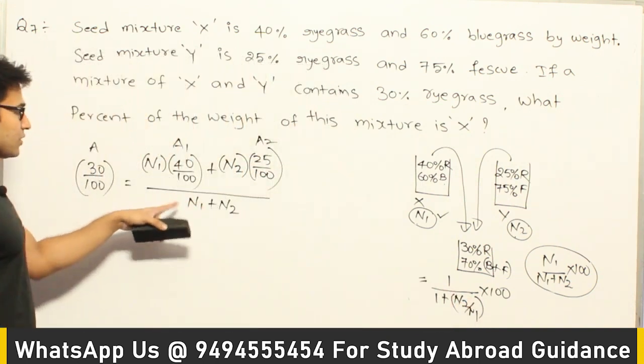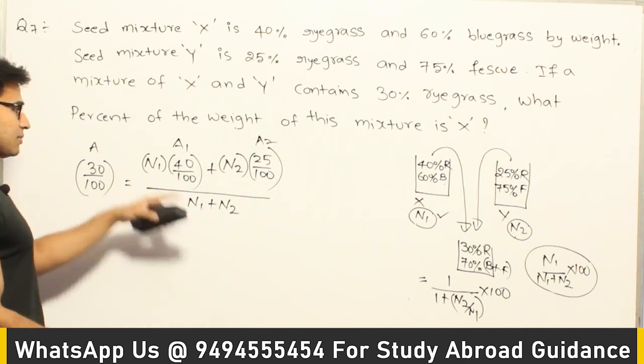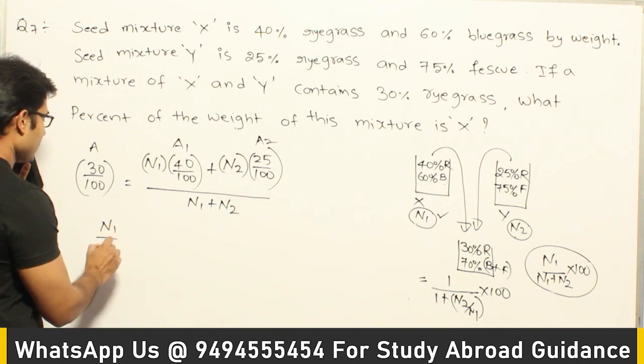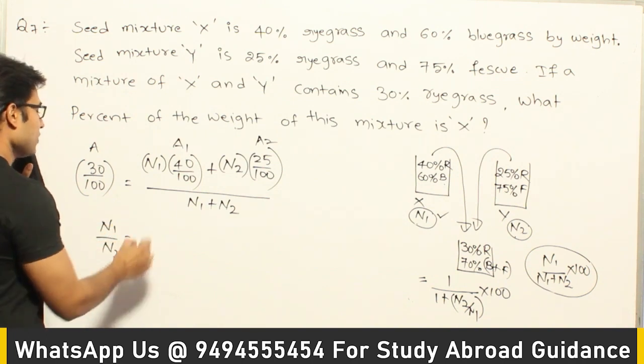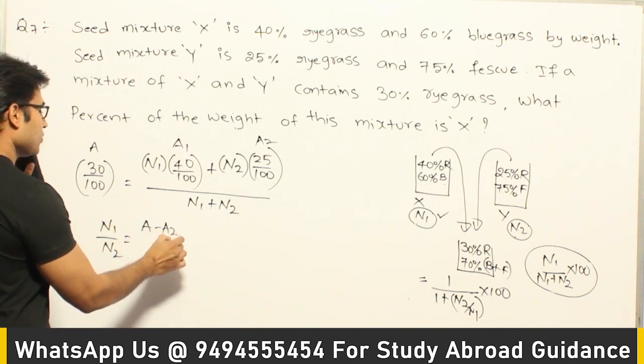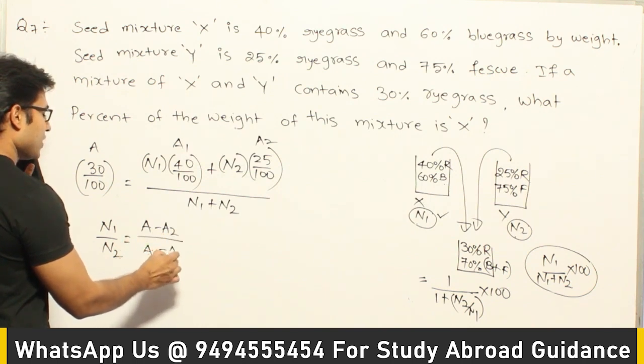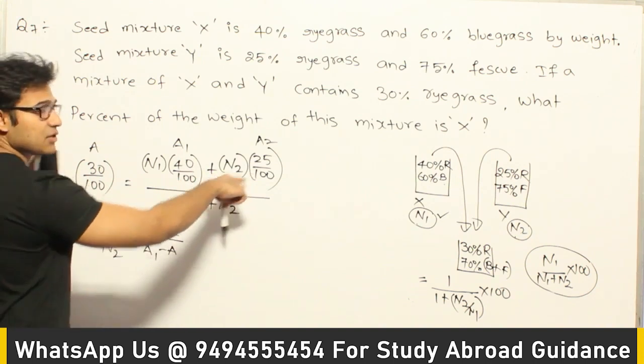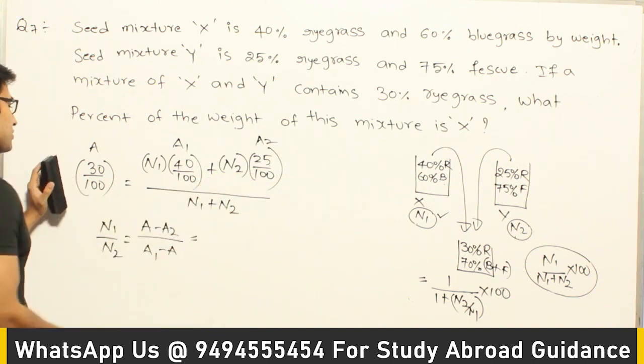Now you can get the ratio of n1 by n2 from this by just cross multiplying it and arranging the terms. So if you remember it, it is going to be n1 by n2 is equal to a minus a2 divided by a1 minus a. Now in this case we are assuming that a is this one, a1 is this, a2 is this, right? So you can directly substitute it here.